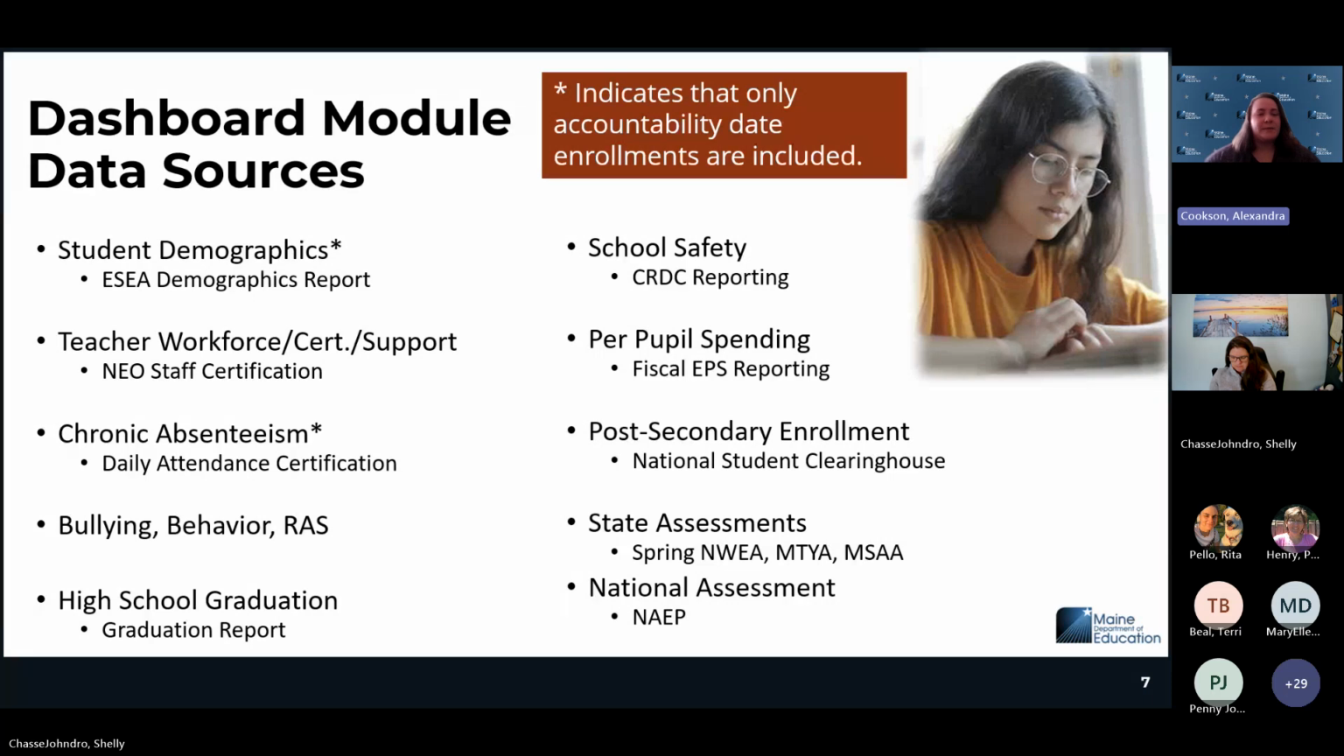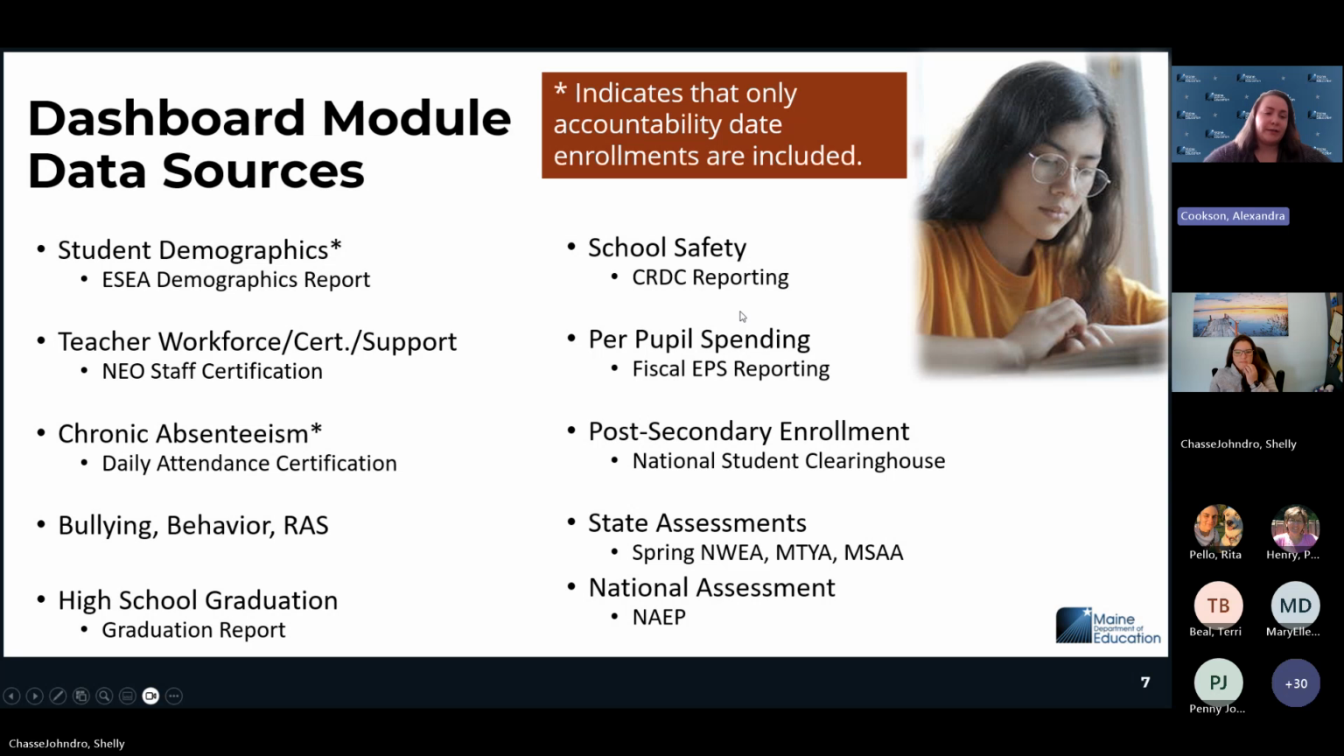Chronic absenteeism is a bit unique. It is based on our certified data set from daily attendance reporting. However, for the ESSA dashboard, it is only identifying those students who were enrolled on the date of the accountability day. So we'll get into this a little bit later, how it looks a little different than the certified data sets for all of your students, but it's based on just that ESSA demographics accountability date.